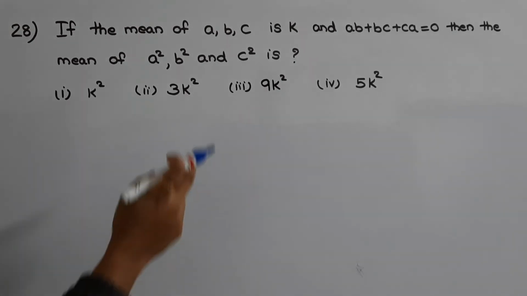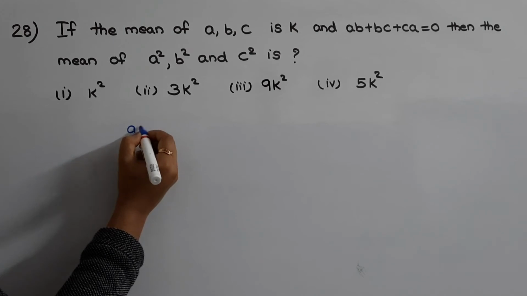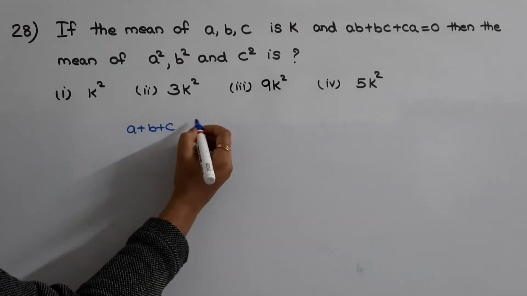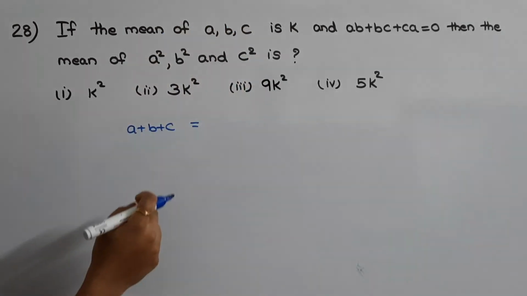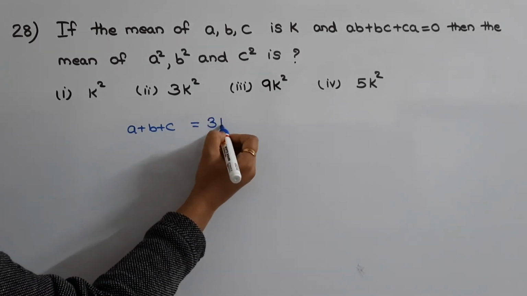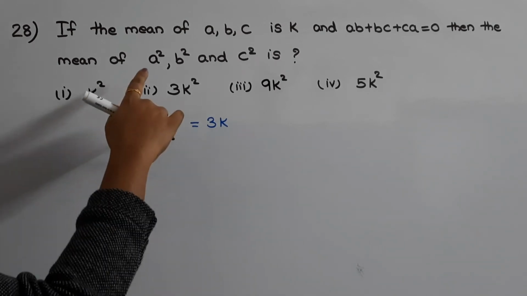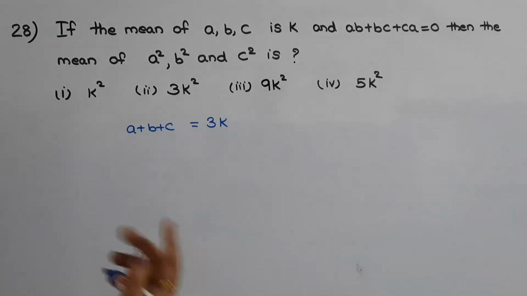So what will be the average of a, b and c? Average of a, b and c will be a plus b plus c by 3. Okay, that is given as k. Then what will be the sum of a, b and c? That will be a plus b plus c is equal to 3k. Now we need to find out the average of a square, b square and c square, and they have given that ab plus bc plus ca is equal to 0.